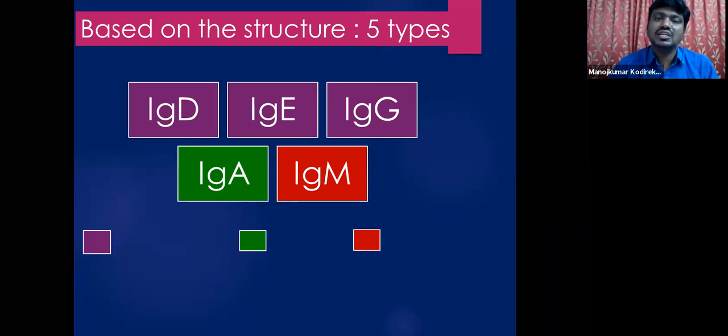Based on these types of heavy chains, the antibodies are differentiated into 5 types.